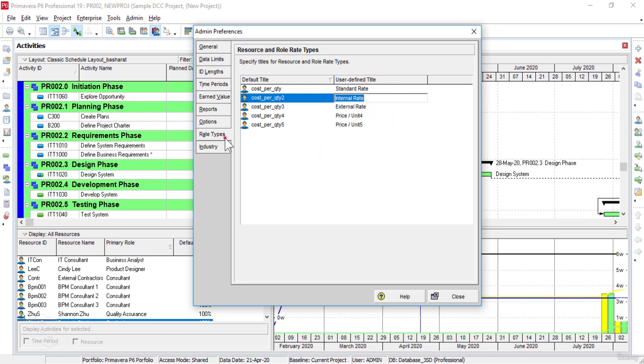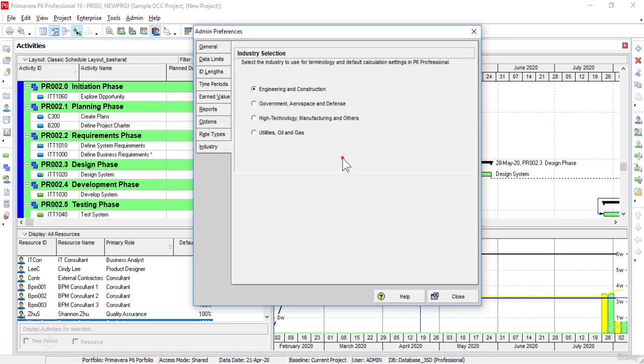The industry type is used to define the terminology and default calculations used in some fields in Primavera P6. As you can see, the engineering and construction option determines the use of terminology and default settings for calculations which are aligned with engineering and construction industries.